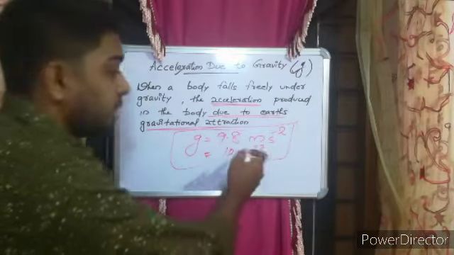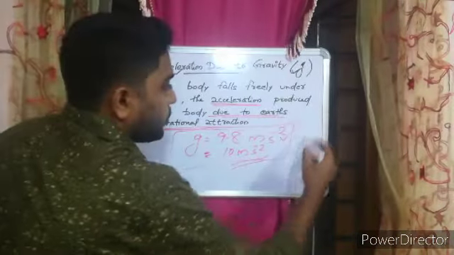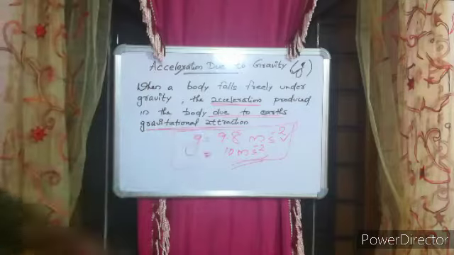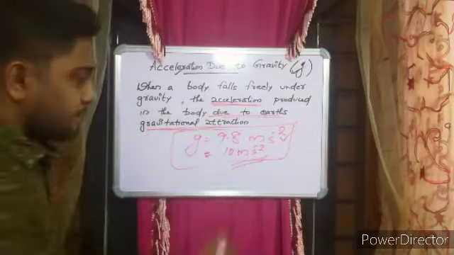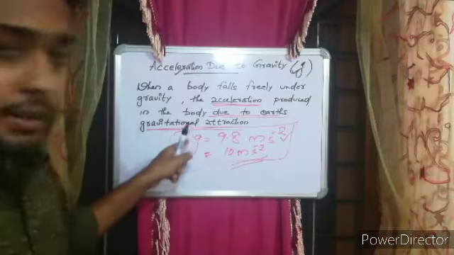If it is given as 10 meter second raised to minus 2, you have to take 10, or else you have to go with 9.8 meter second raised to minus 2. Okay, so that is the value of G, and this value is its average. Again, you know that, and again, this is in the case of Earth.